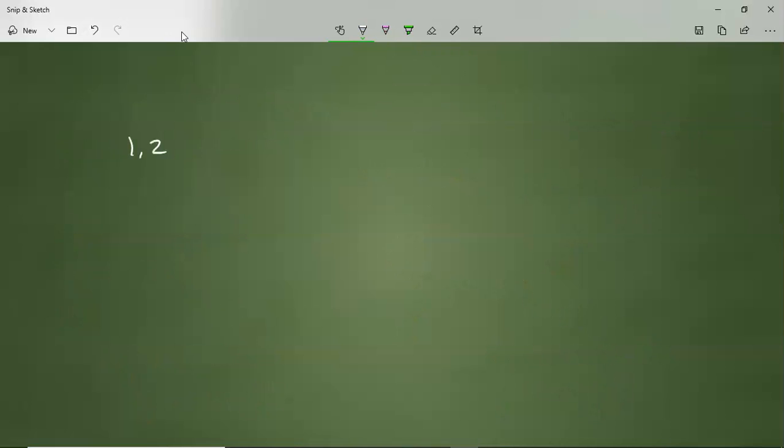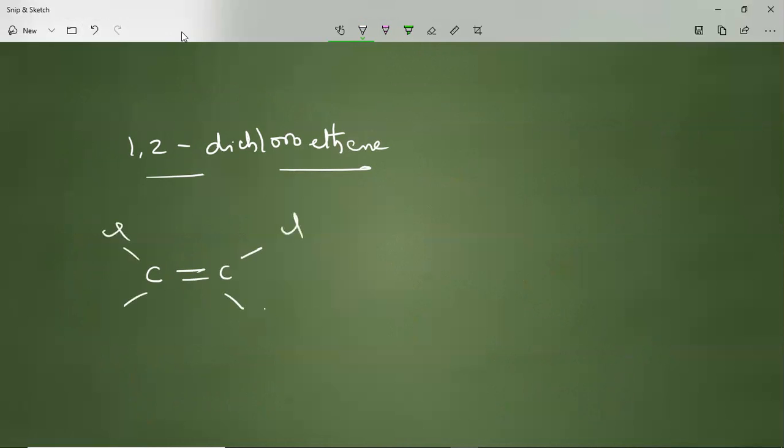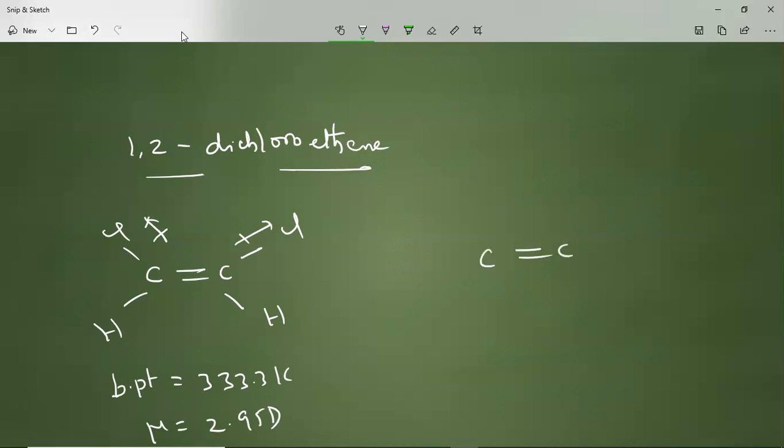Take 1,2-dichloroethene as well. If you write the cis form like this, with chlorine, chlorine, hydrogen, hydrogen, the bond moments are not cancelled, and the boiling point is 333.3 Kelvin, with a mu value of 2.95 Debye.